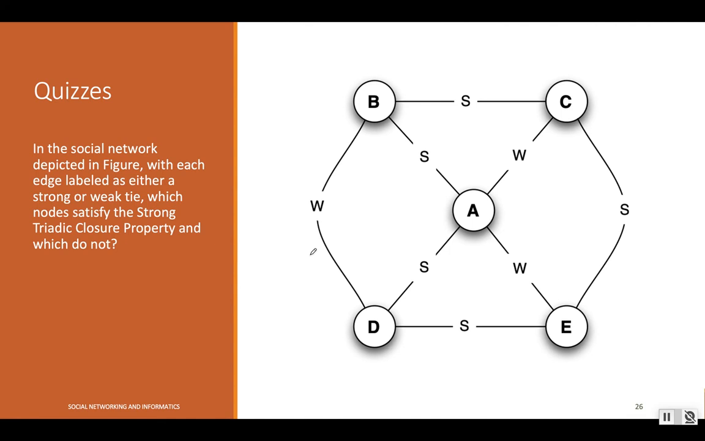All right, so let's spend some time looking at this graph and find out whether any node in the given graph is violating the strong triadic closure property. Always look at the level of the edge; each edge is either strong or weak. Let's find out, and we're going to be back in our next segment.